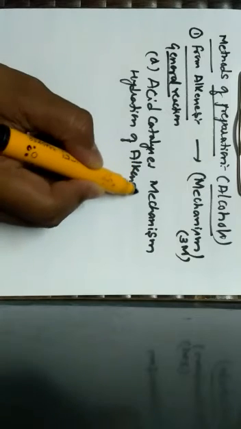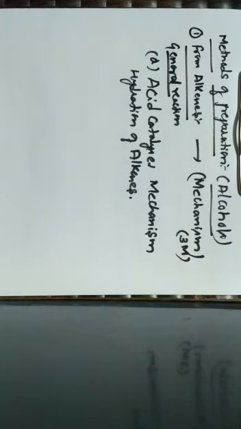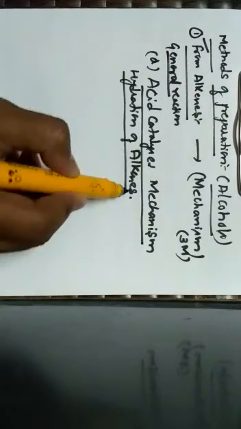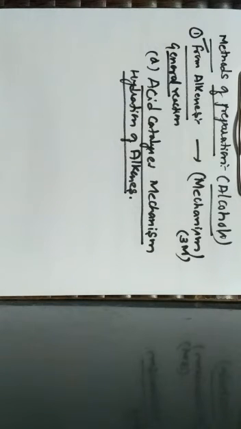Both are the same. They can directly ask you to write the mechanism for the preparation of alcohol from alkenes, or they can ask you to explain the acid catalyzed mechanism for the hydration of alkenes.